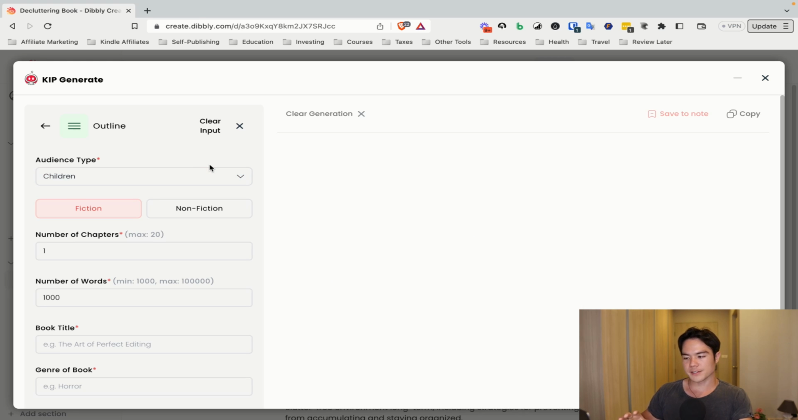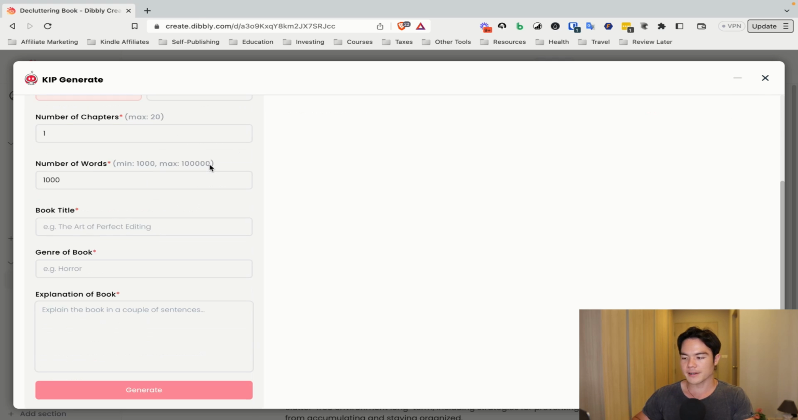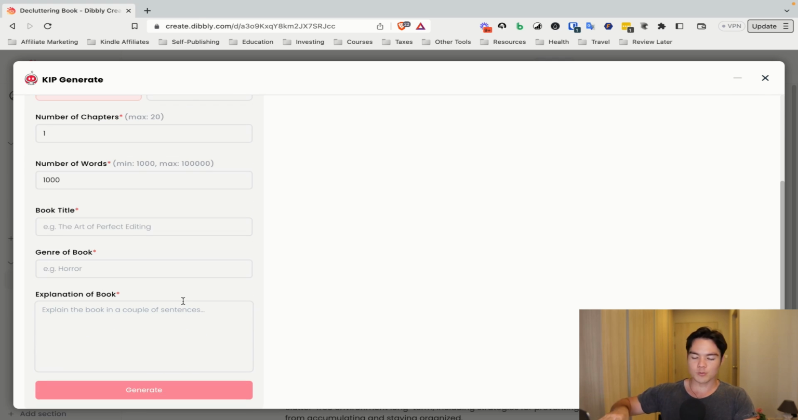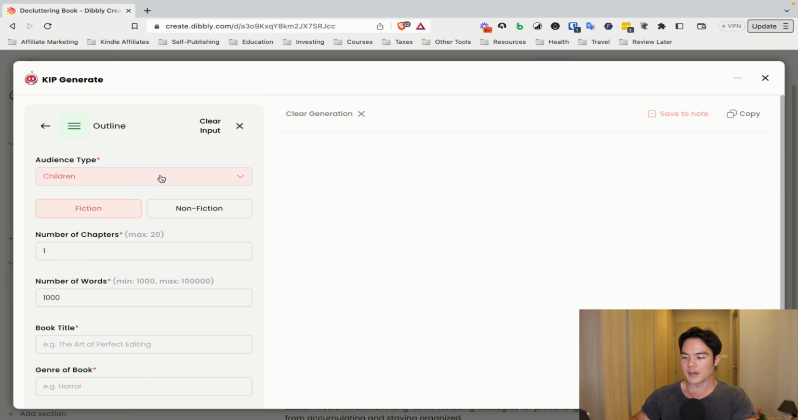The cool thing with the tool is that you don't have to come up with this crazy ChatGPT prompt by testing and seeing what works, what doesn't, because everything is pretty much pre-planned in this template. So all you have to do is answer these questions, and there's internal prompts happening already, so it'll just generate the outline based on that.